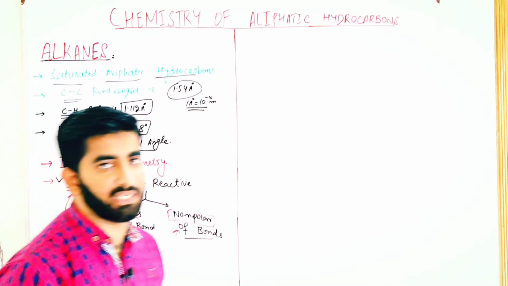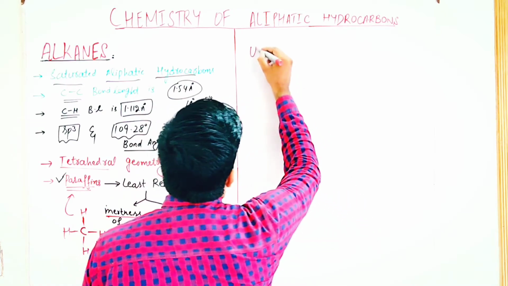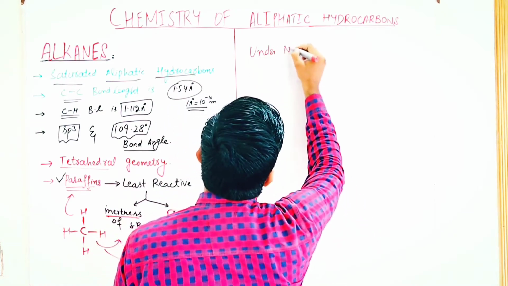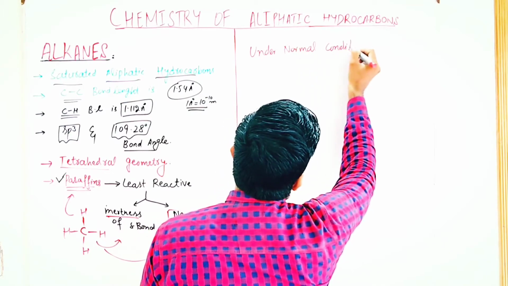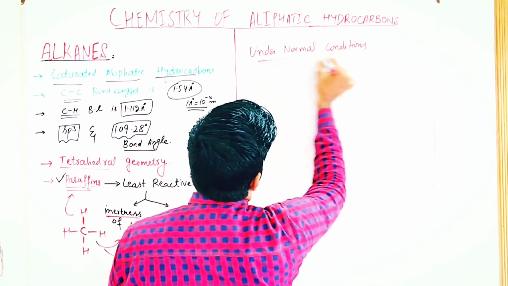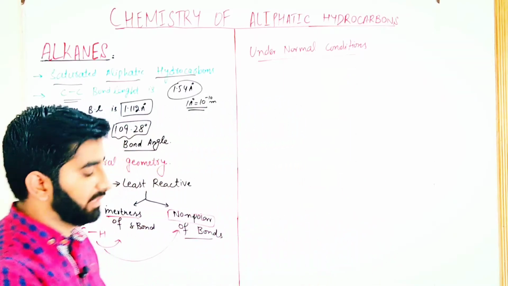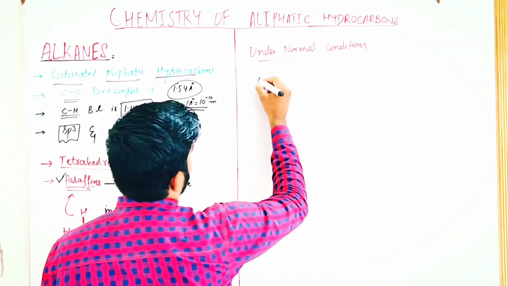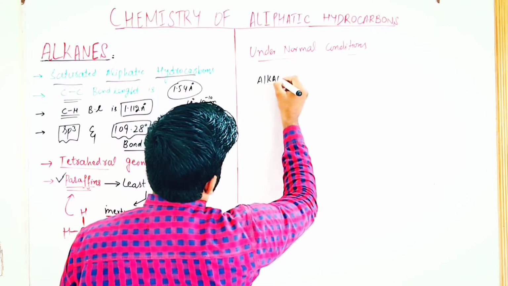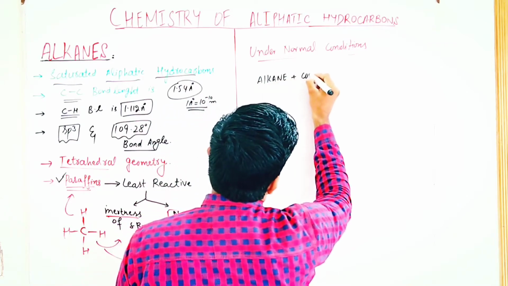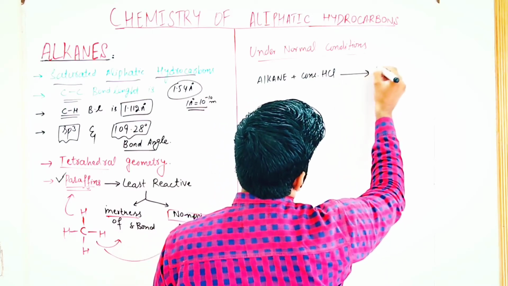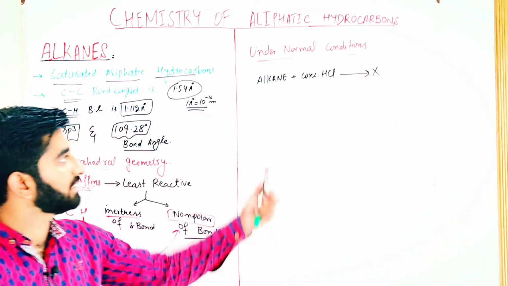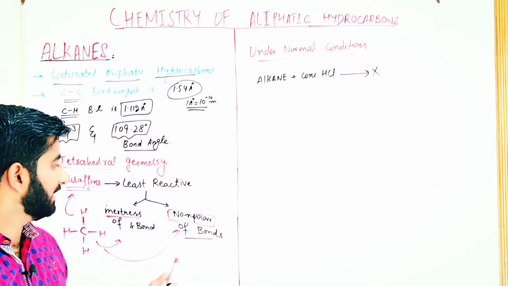Meaning under normal conditions, alkane does not react with chemical reagents. For example, if we react an alkane with concentrated hydrochloric acid under normal conditions, then no reaction takes place because alkanes are highly least reactive.